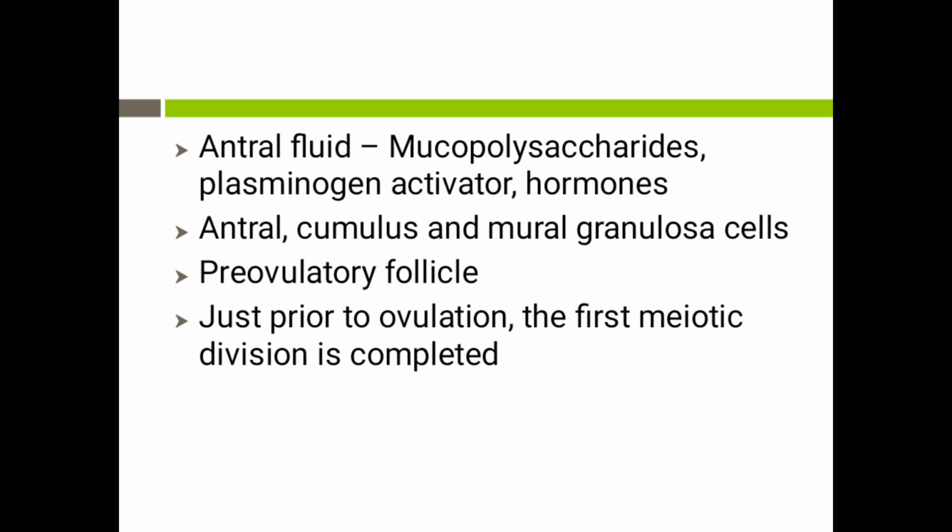The granulosa cells which line the antral cavity are called the antral granulosa cells, and the granulosa cells which surround the oocyte are called the cumulus granulosa cells. The granulosa cells will project into the antrum like a mound, and this is called the cumulus oophorus. Now the granulosa cells which are attached to the basement membrane are called the mural granulosa cells.